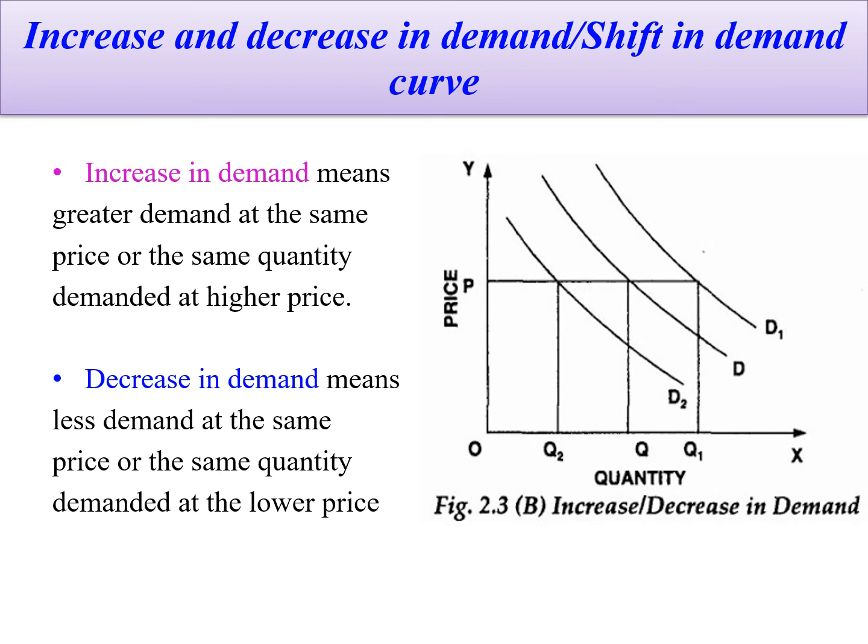Increase in demand means more demand at the same price or the same demand at a higher price. On the other hand, decrease in demand means less demand at the same price or the same demand at a lower price. And from this graph, the picture is clear about the increase and decrease in demand.